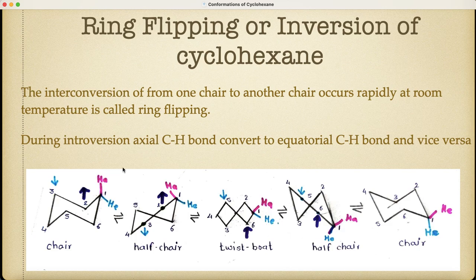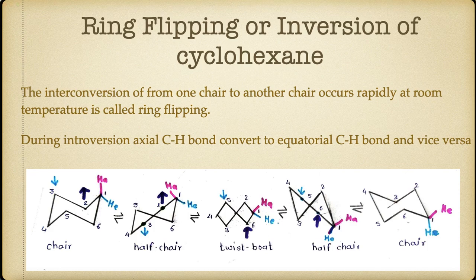During this conversion, the axial hydrogen, in this case here, goes here on the half chair, here on the twist boat, here on the half chair, and on interconversion this axial hydrogen goes to the equatorial position.